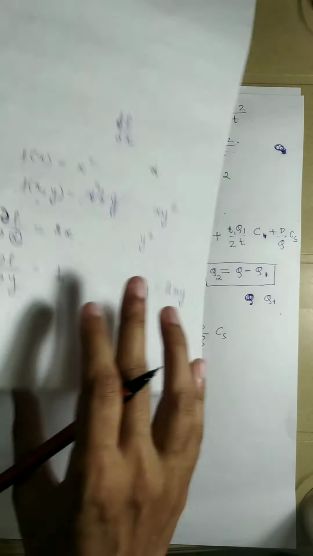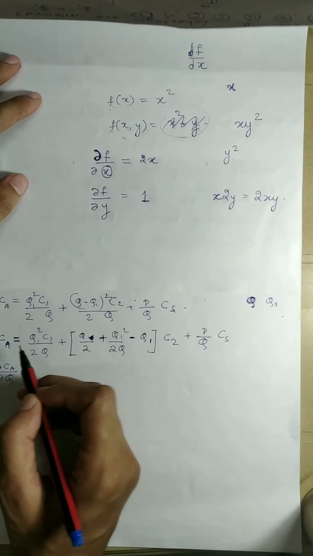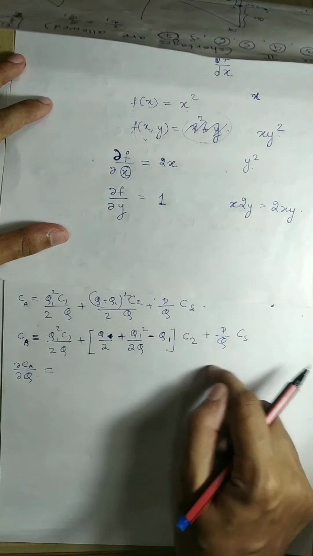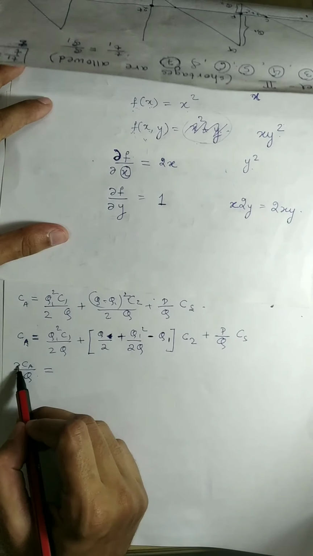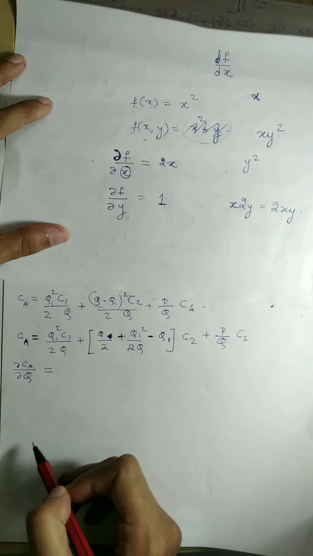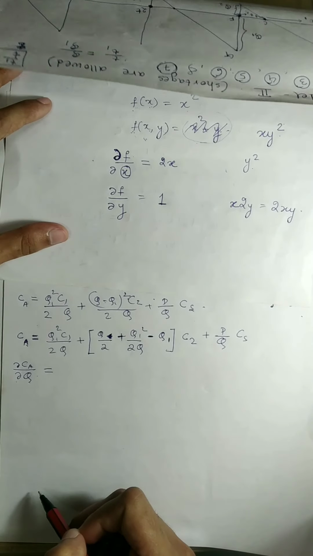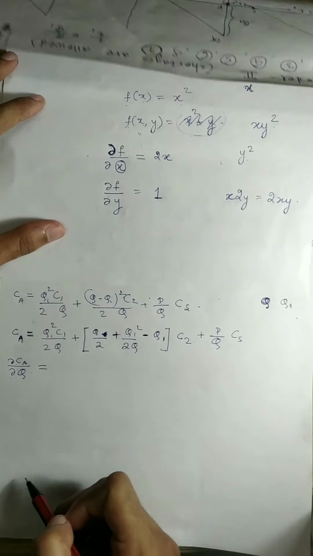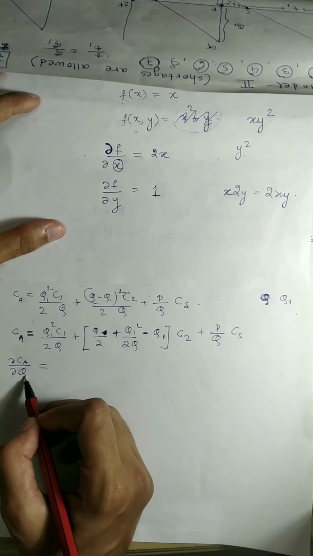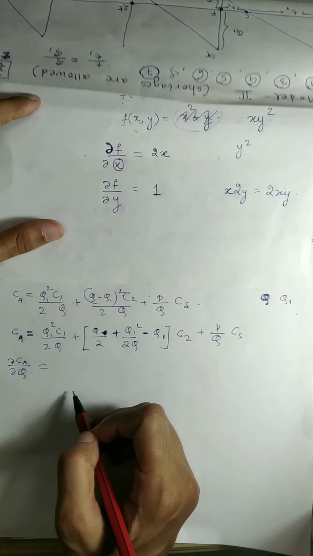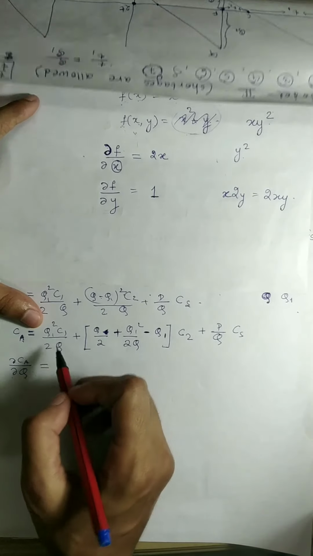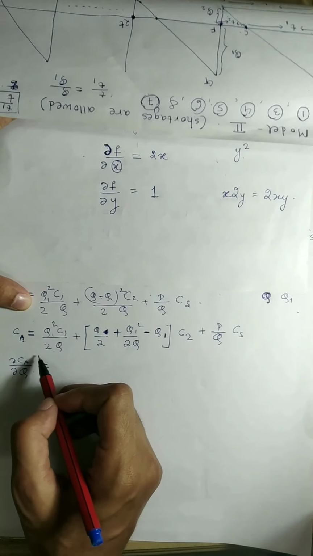And in our case, this Ca is a function of two variables, one is q and the other one is q1. So I am partially differentiating this function Ca with respect to q first, and then we will differentiate it with respect to q1. So how do I differentiate with respect to q? While doing this, I will treat q1 as a constant. So first differentiate this with respect to q.